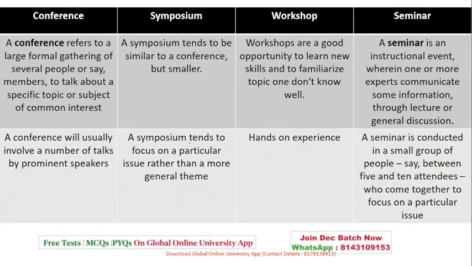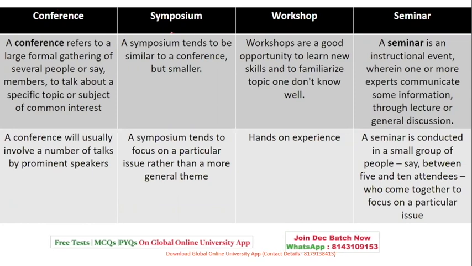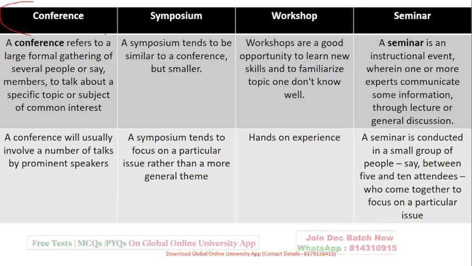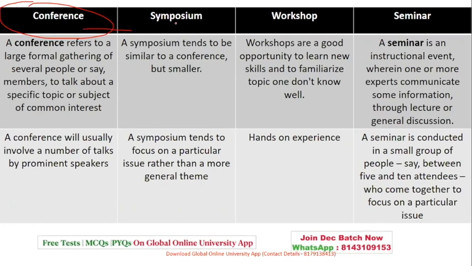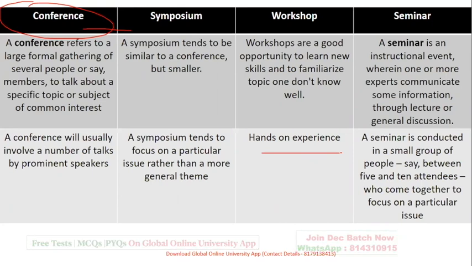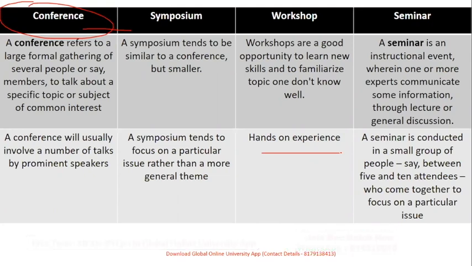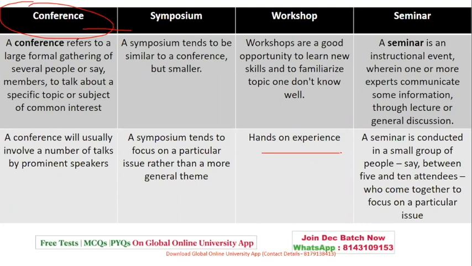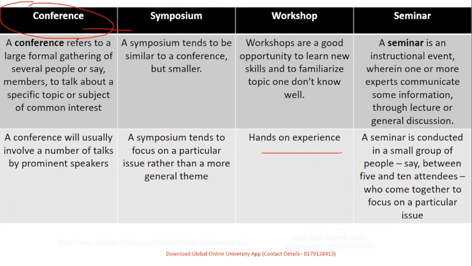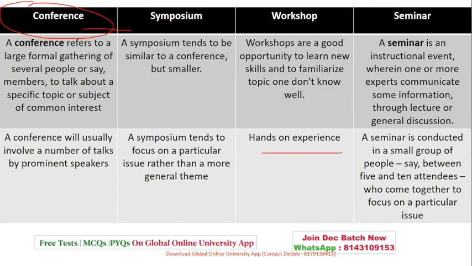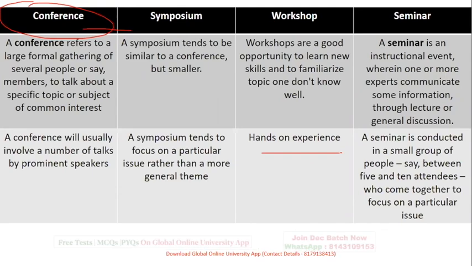Coming to one topic which is very common in research, the difference between conference, symposium, workshop, and seminar. So conference is the highest one. Similar is symposium, but it is at a lower scale. Workshop is a hands-on experience, and seminar is an instructional event where you have a small group, with numbers 5 to 10 or maybe extended to 12. But among these, the larger one is conference. Workshop is similar to conferences and symposium. Okay, so there are questions seen on this in the last 2-3 years, so you should be able to track them properly.